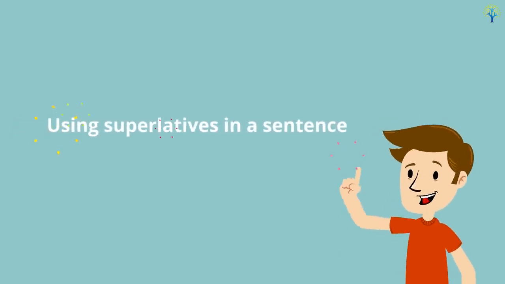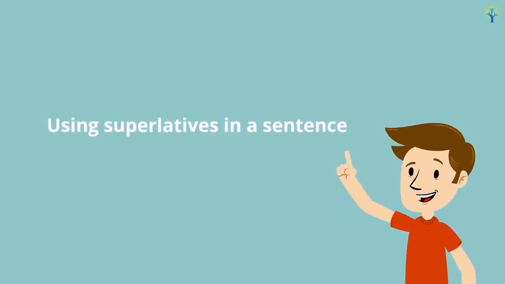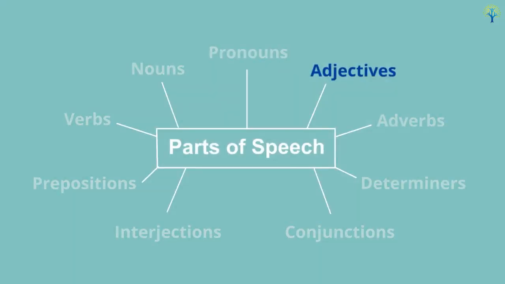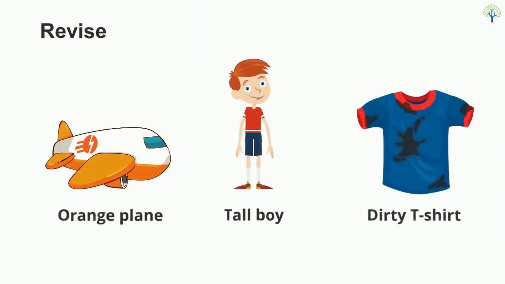In this video, you will learn how to use superlatives in a sentence. This topic is a part of adjectives. As learned earlier, adjectives are words used to describe a noun. For example, orange, tall, and dirty are adjectives.